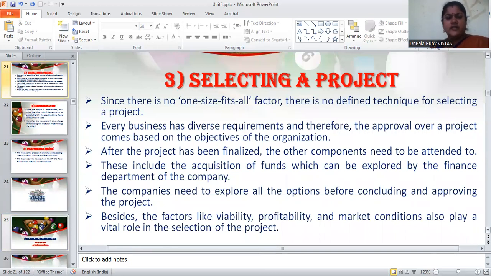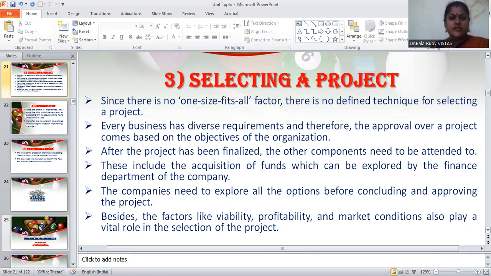Then concentrate on the third process. The third process is selecting a project. See here, since there is no one-size-fits-all factor, there is no defined technique for selecting a project. Every business has diverse requirements, and therefore the approval of a project comes based on the objectives of the organization. After the project has been finalized, the other components need to be understood.